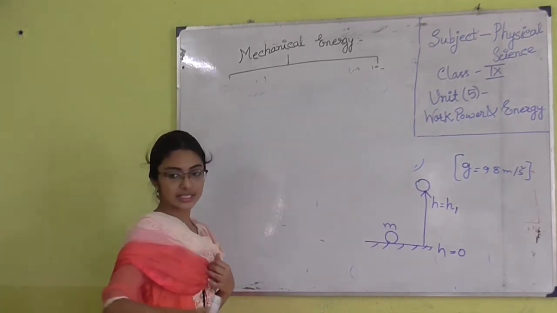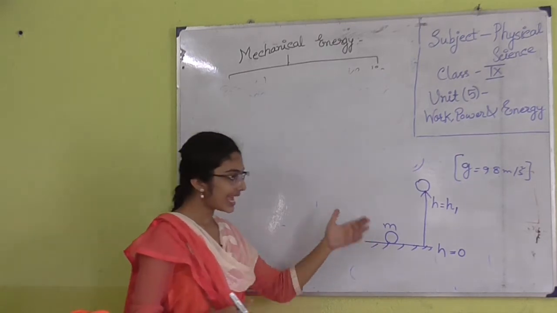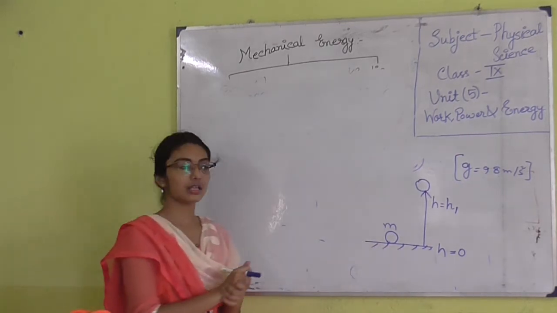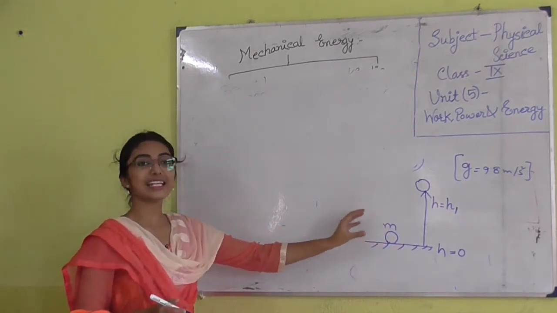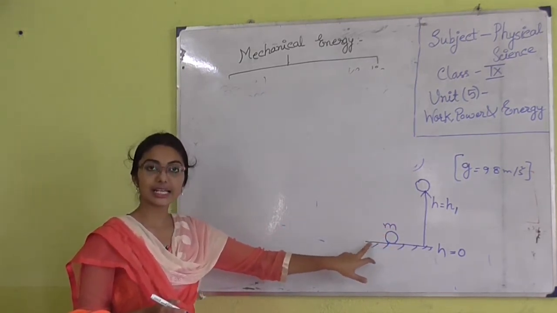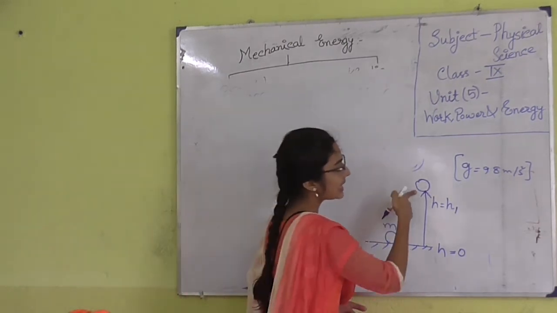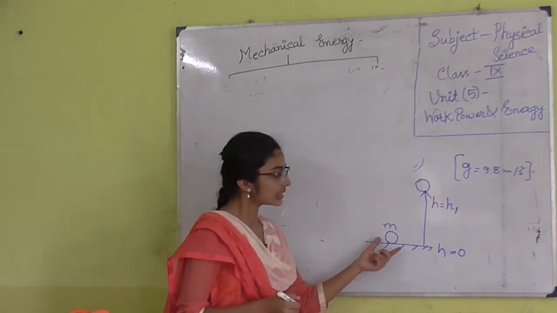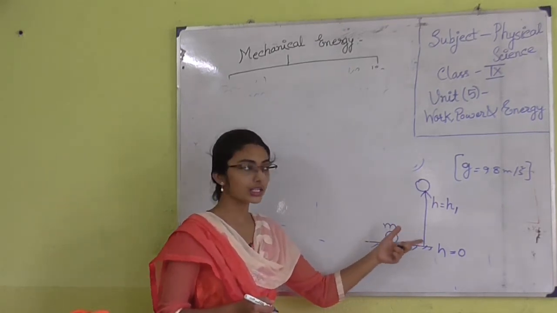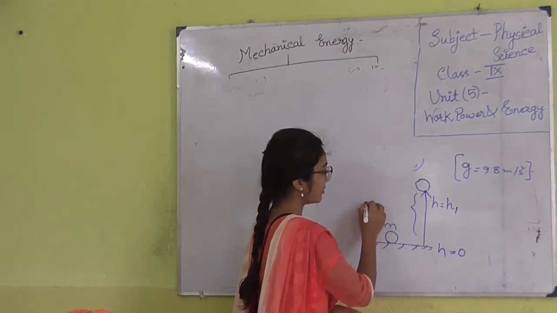Suppose in this case, the ball was at first at rest, and I have dropped the ball over here. It is converting its potential energy into kinetic energy, and at a particular point it becomes at rest. So, potential energy is transferred into kinetic energy during this portion.